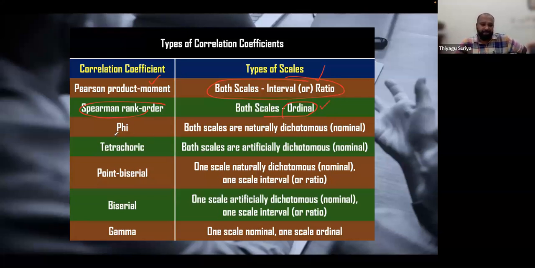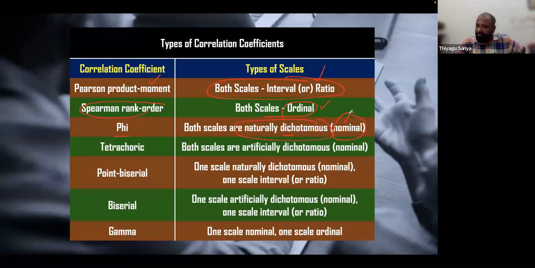And the phi coefficient, you can see this. For the phi coefficient, both the scales are natural dichotomy. Dichotomy means only two, like male, female, or yes, no, or pass, fail. Di means two only, but it should be a nominal scale. Both the scales are nominal. Then what does it mean? Is it parametric or non-parametric?